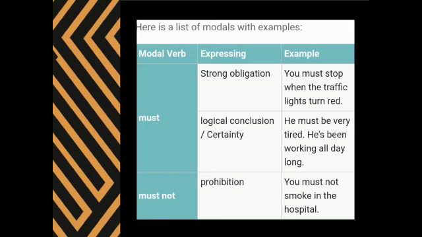Next is logical conclusion or certainty. He must be very tired. He has been working all day long. Here the person arrives at a logical conclusion because he has been working a long day. So he is trying to say that he must be very tired. Next is must not. Here the word not is used, so it is prohibition. You must not smoke in the hospital. This is something everybody has to follow.